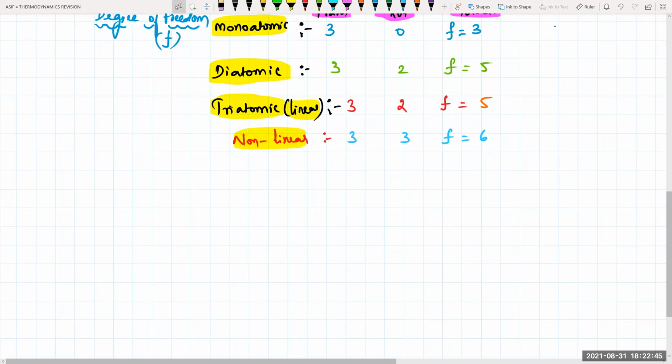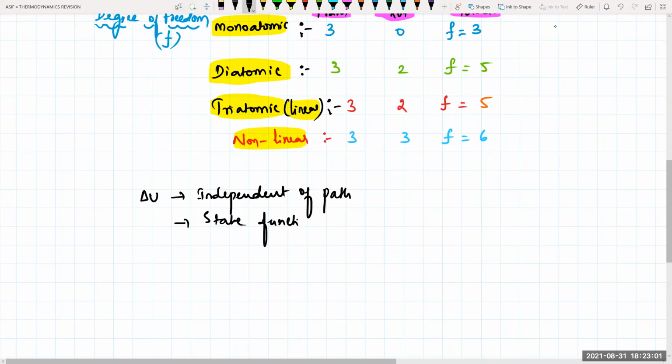Many times questions have come on this. Delta U is independent of path. It depends only on the initial and final states, so it is a state function. A state function means it depends upon only initial and final.